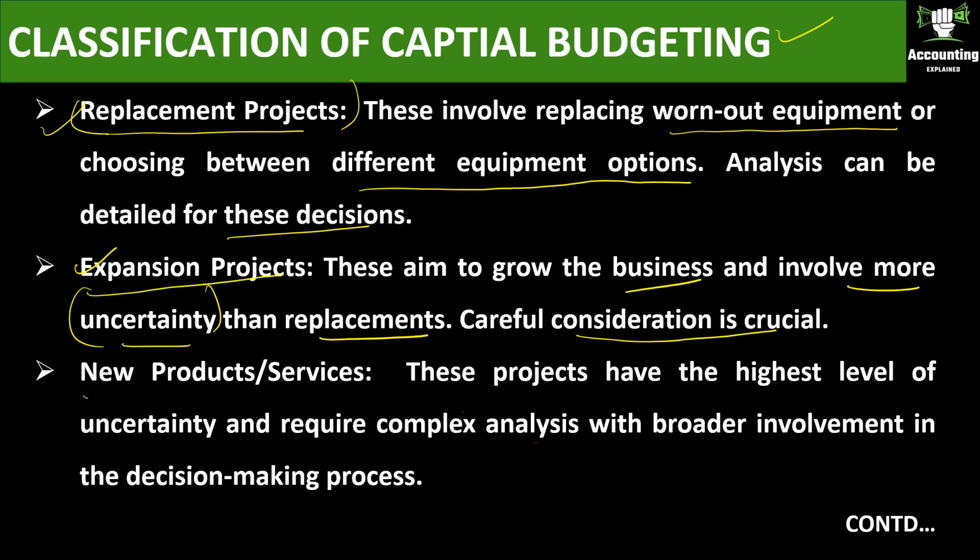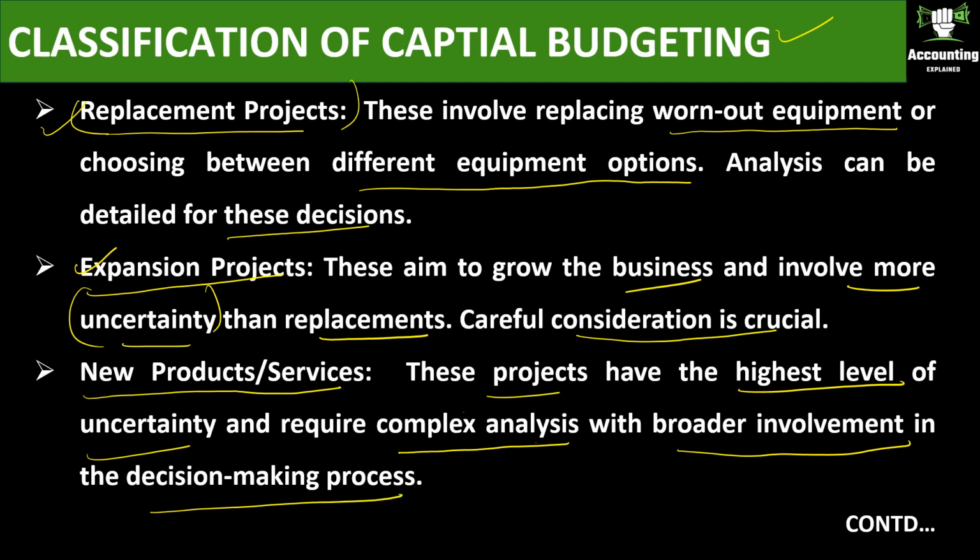New products or services. These projects have the highest level of uncertainty of all the capital budgeting types or classifications. New product or service has the highest level of uncertainty and requires complex analysis. It is very complex to do the analysis for new products or services because it's very difficult when you are going to launch a new product. We don't know how the customer reaction will be for that project. Psychological analysis and various other analyses should be done, and it involves broader involvement in the decision making process. So even the decision making process becomes very difficult and cumbersome.